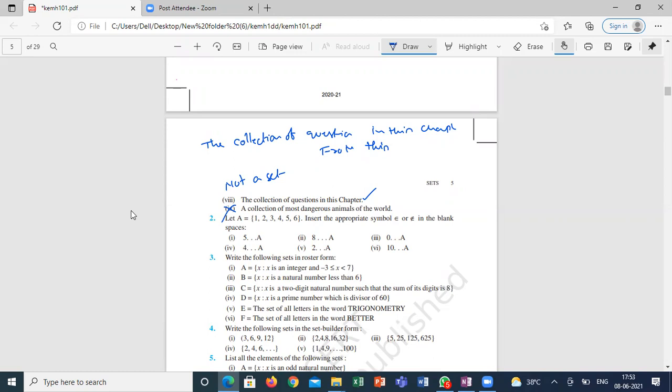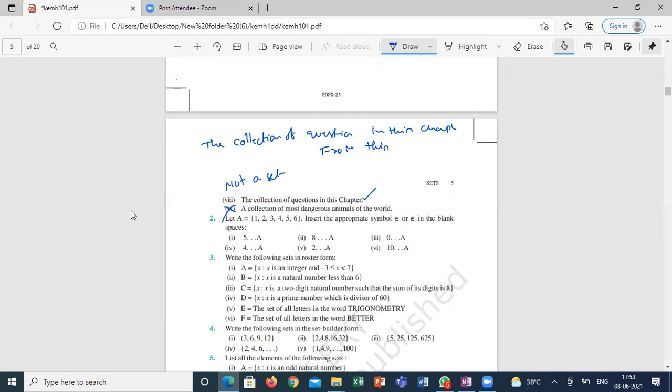So we can't list out a collection of most dangerous. There is no parameter. Might be based on attack levels, hunting levels, or their strategies, we might list out, but we can't list out just based on which can be dangerous. Whenever it feels fear or threatened, each and every animal in the universe is a dangerous animal. So it's not well defined.